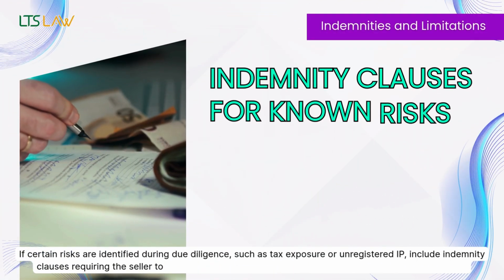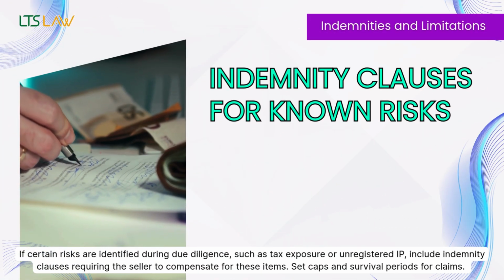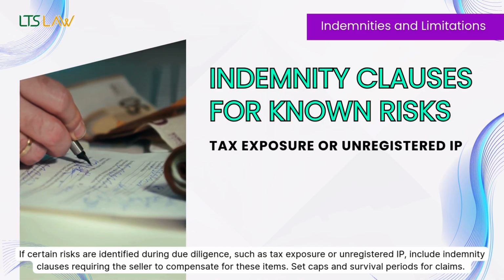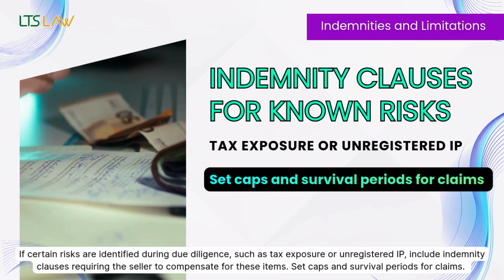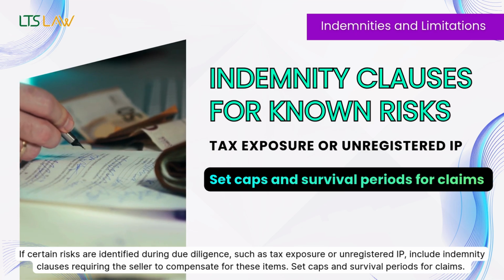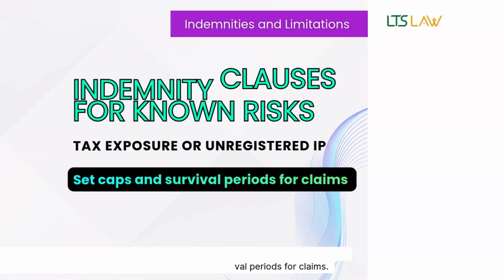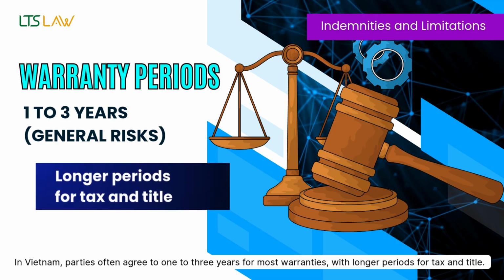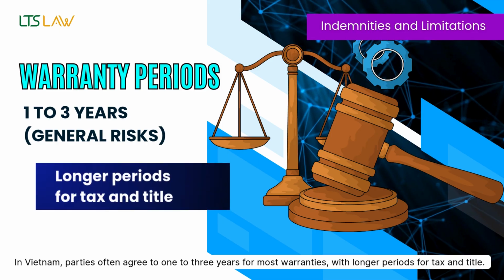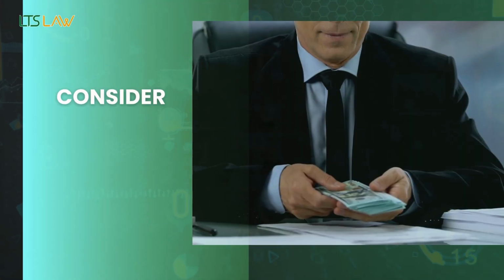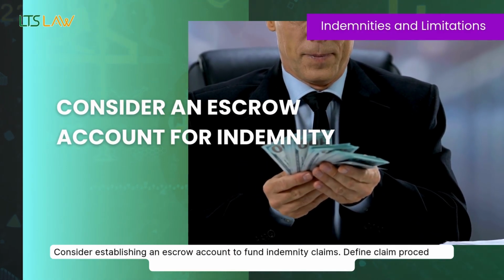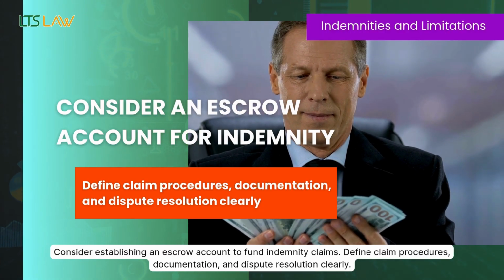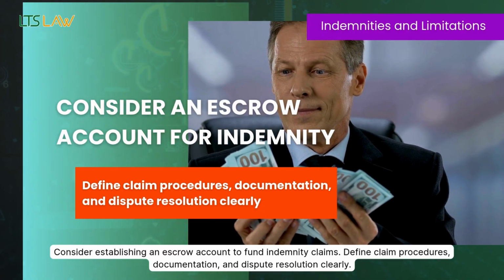If certain risks are identified during due diligence, such as tax exposure or unregistered IP, include indemnity clauses requiring the seller to compensate for these items. Set caps and survival periods for claims. In Vietnam, parties often agree to 1 to 3 years for most warranties, with longer periods for tax and title. Consider establishing an escrow account to fund indemnity claims. Define claim procedures, documentation, and dispute resolution clearly.